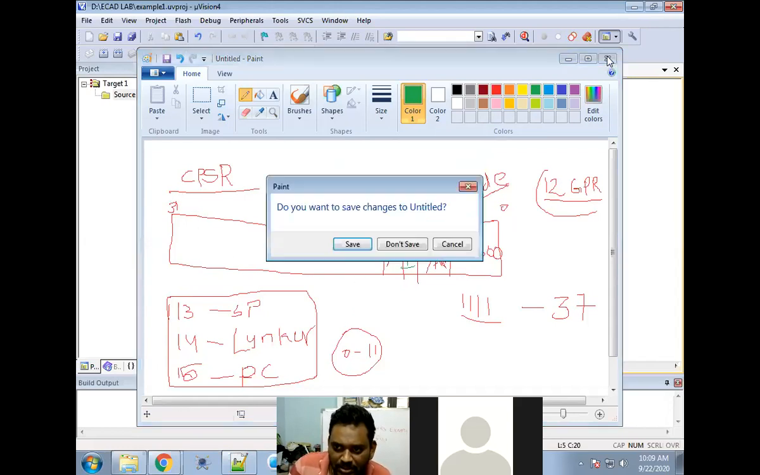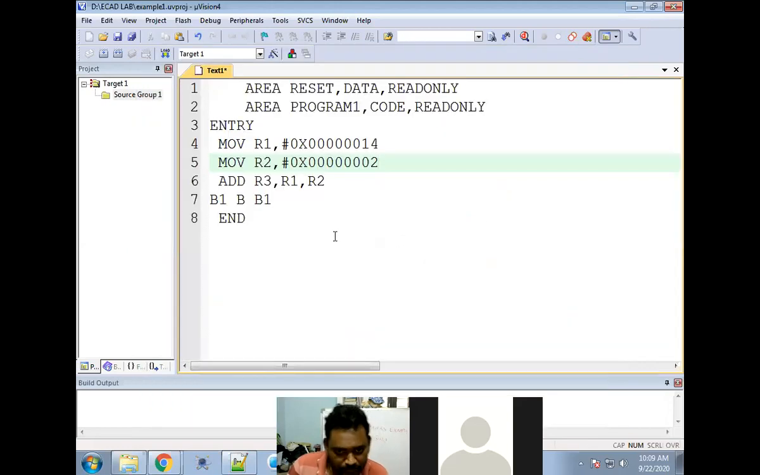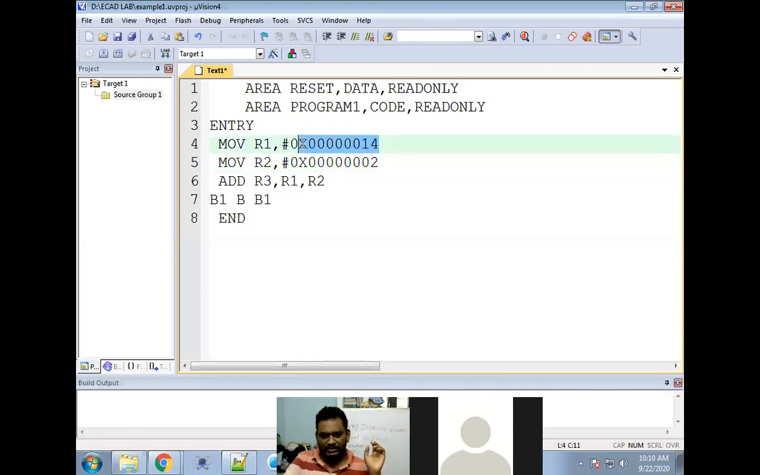I don't want to go through the subject again. So the entry is MOVE R1 comma hash. Hash is the immediate data I am giving. I'm always giving 32-bit data, 0x is a hexadecimal number, so 0x00000004 is what I am giving here.